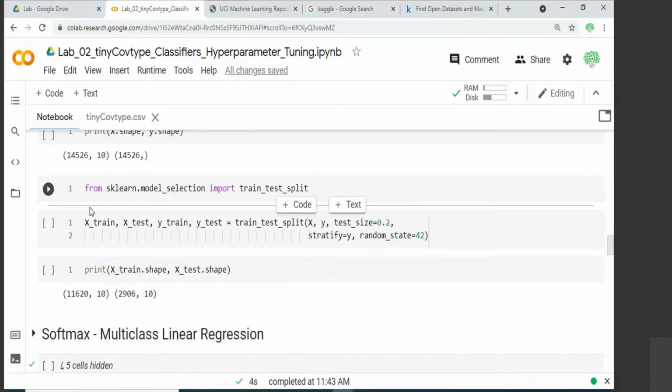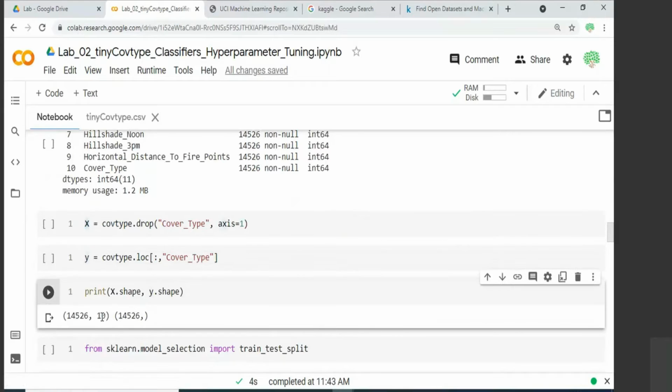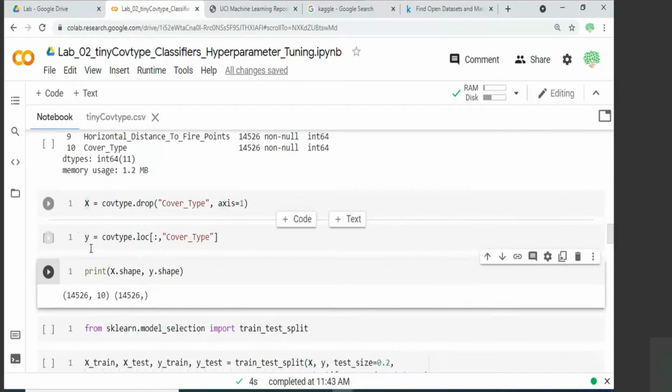And now what you have to do, the practice is to split your data into training and testing because you already have your data X and Y. Here you won't be able to quickly visualize your data because it is 10-dimensional data. So you cannot visualize it. If you want to visualize, you have to use some dimensionality reduction on this X to visualize.